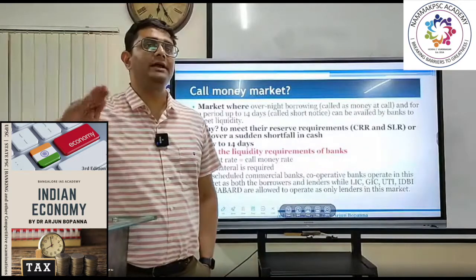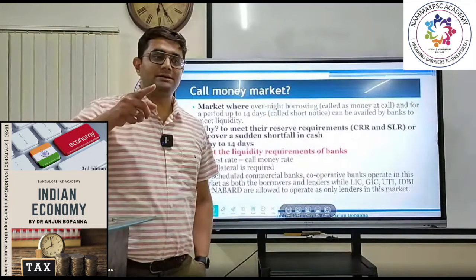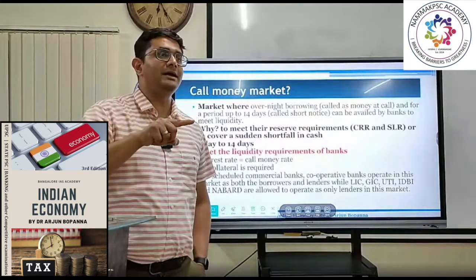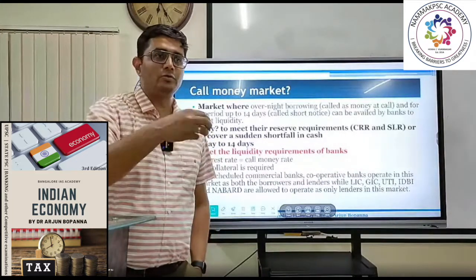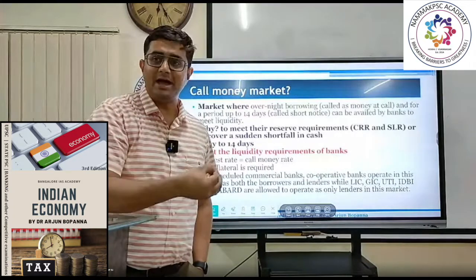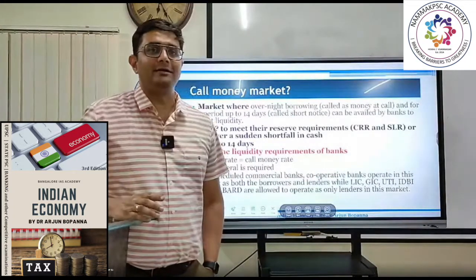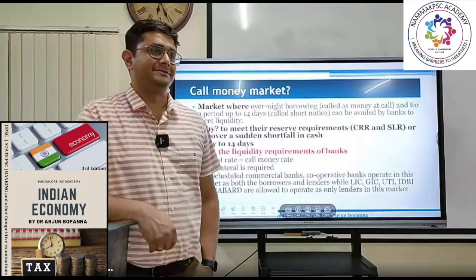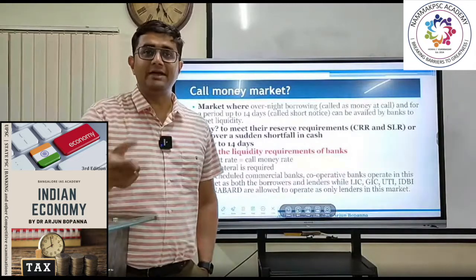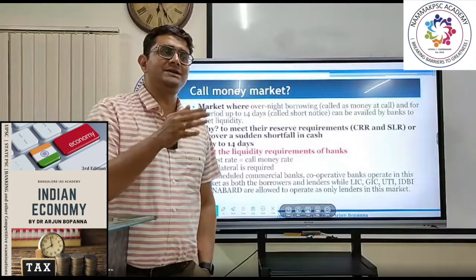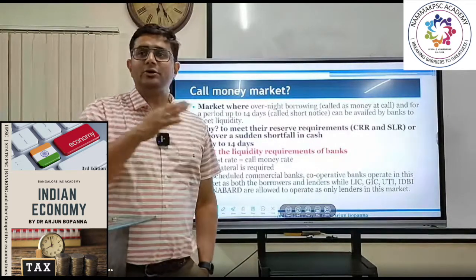There is no need for any collateral that you have to give. Just relate this with the repo market. In the repo market, what happens? The banks go there to borrow money from RBI, but the problem there is what? You have to give collateral. Here, no collateral. So if the banks have collateral, they will go to the repo market, and the interest rate is generally lower compared to the call money market. Is that understood?